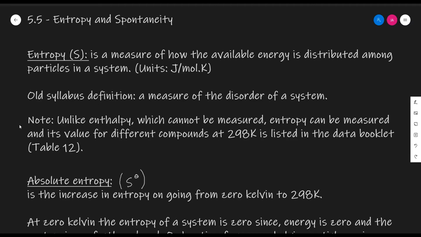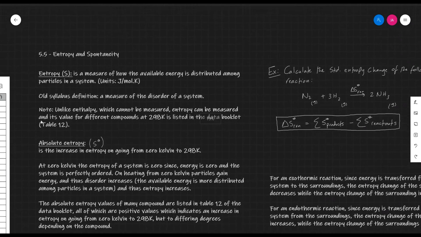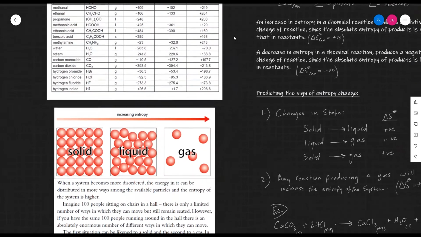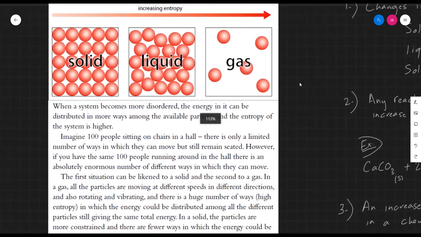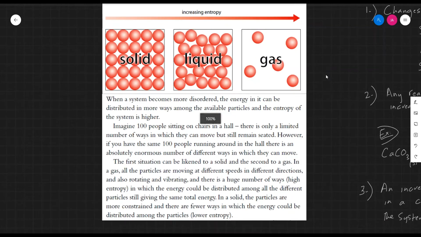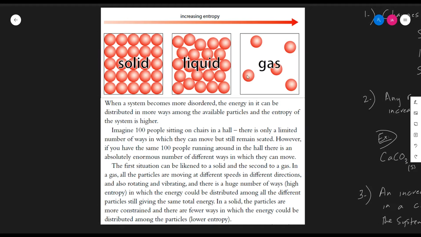This is stated more clearly in the book, which I have placed over here. As you can see, the three states of matter: solid, liquid, and a gas. As you move from solid to liquid to a gas, the entropy increases since the disorderliness of the particles within the system increases. It is explained here in terms of how the available energy can be distributed among particles in a system, and as I stated previously, in the solid state there are not many ways in which the energy can be distributed among the particles.